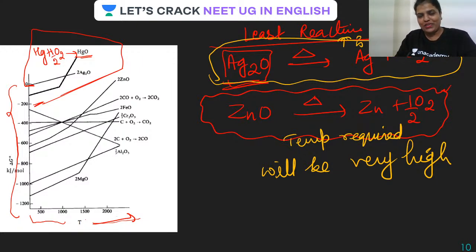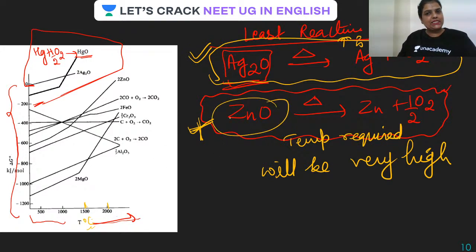Okay. So guys, just imagine, can you see the temperature here? 1500 degrees centigrade, 2000 degrees centigrade. Come on, guys. So how much cost is going to be required to maintain such a high temperature? It is going to make the metallurgical operation extremely expensive, isn't it? Therefore we don't prefer this, guys. We don't prefer this, rather we prefer this. Okay, then how to reduce, that is the question.